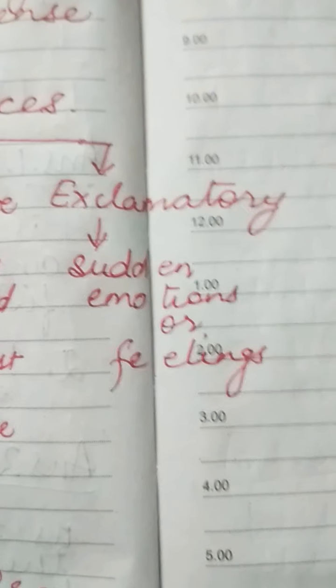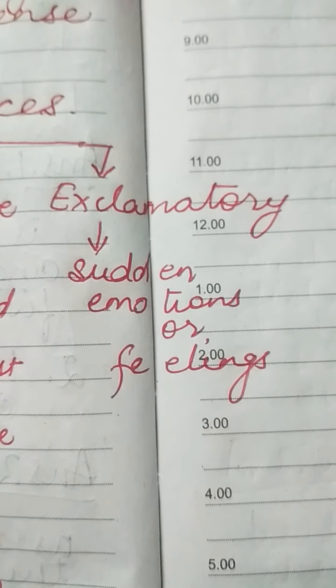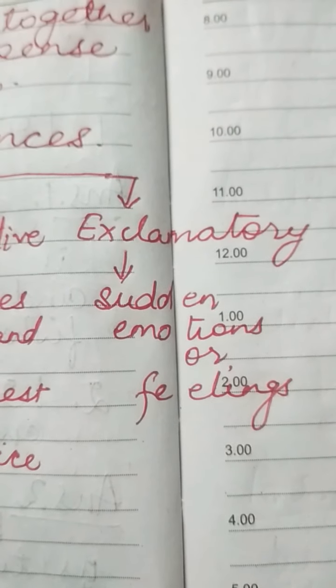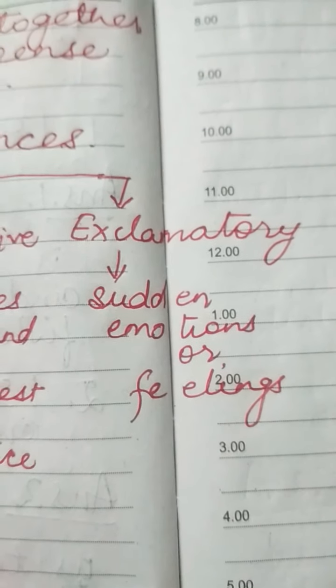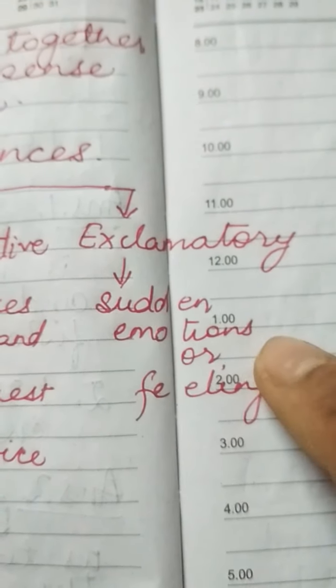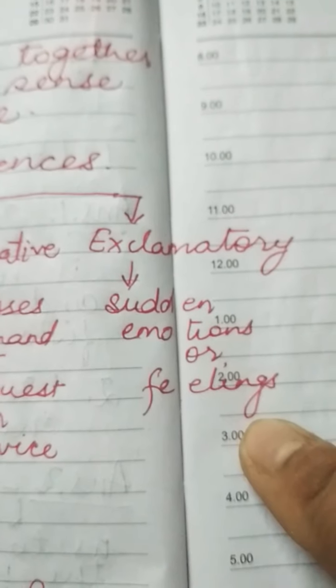Next is the exclamatory. Now the exclamatory sentences are those sentences which are again very easily recognizable. They have an exclamation mark most of the time. Like for example, aha, what a wonderful day. Wow, it was delicious. So now these are a way in which sudden emotions are expressed or your intense feelings are depicted. So that is called an exclamatory sentence.